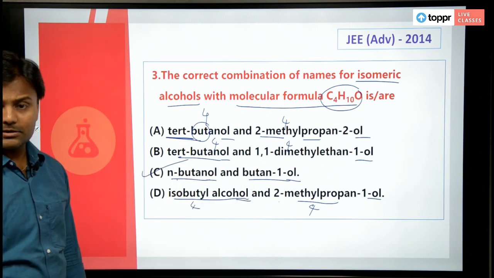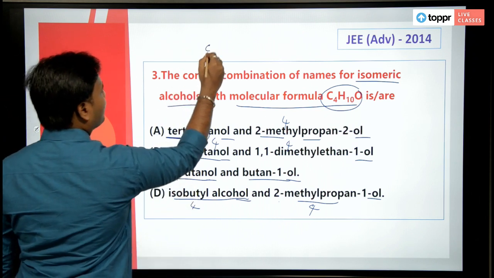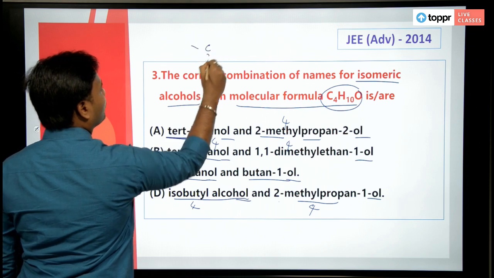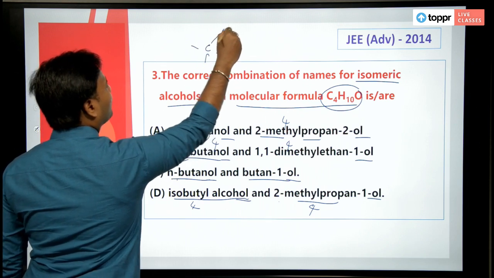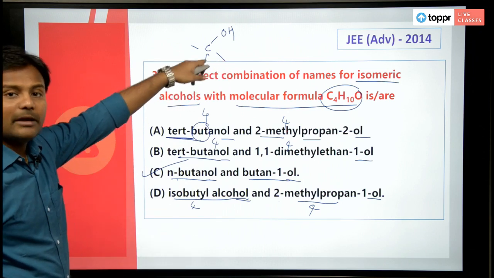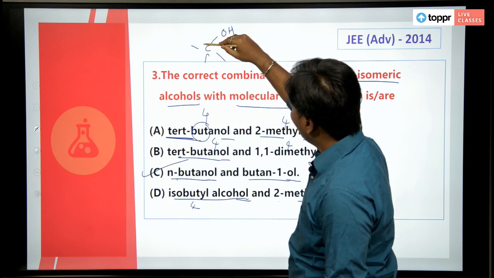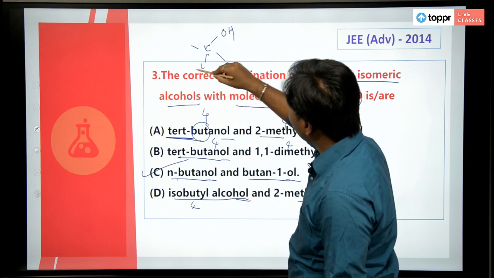Without drawing the structures we can say. What about tertiary butanol? Tertiary butanol is something like this. You have a carbon to which you have 3 methyl groups and OH. All these 3 are methyl groups. How do you name it? This carbon will be 1, then you have CH3 here.